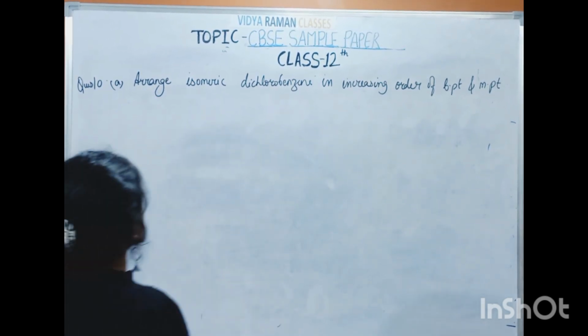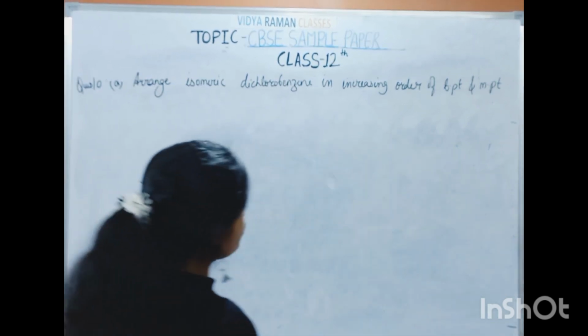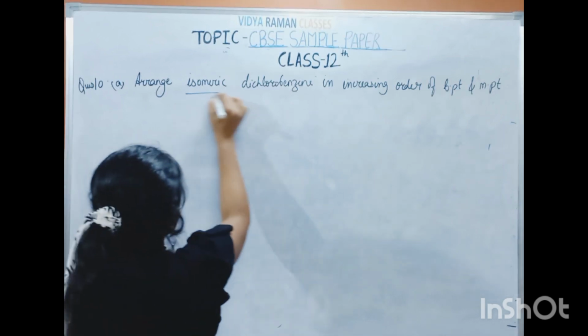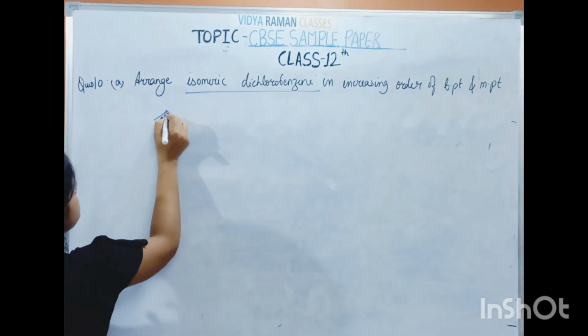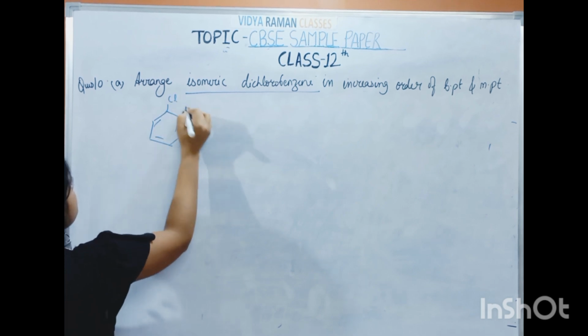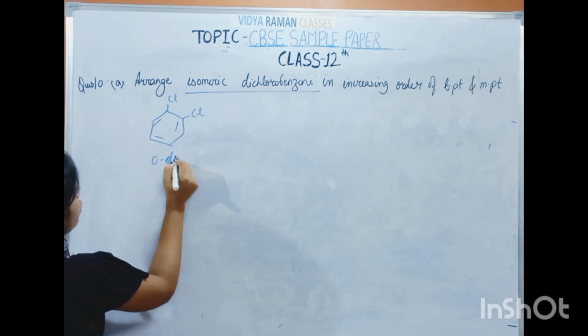So now in this question, it is given: arrange isomeric dichlorobenzene in increasing order of boiling point and melting point. First of all, what is the isomeric dichlorobenzene? If Cl is here at the ortho position, it will become ortho dichlorobenzene.